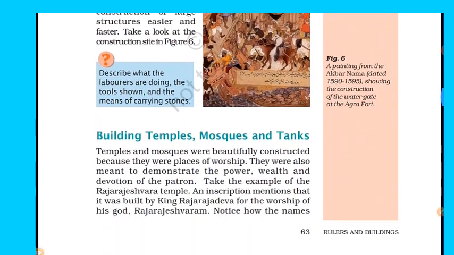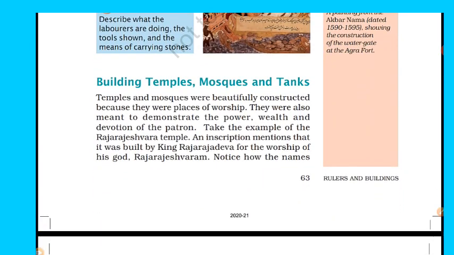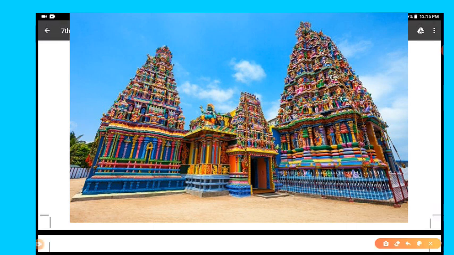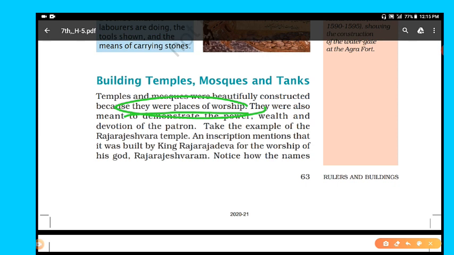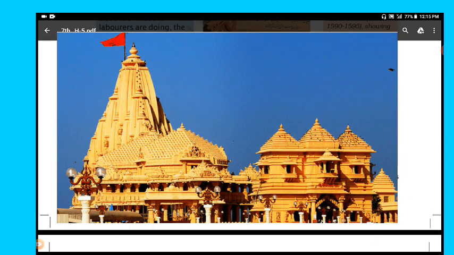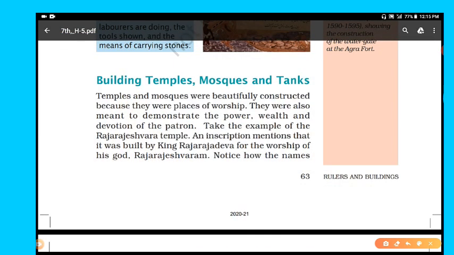So dear students, now let's start the next topic of this chapter: building temples, mosques and tanks. See, temples and mosques were beautifully constructed because they were places of worship. The temples were the places where people used to go to worship their god. Today also, you can see, they were also meant to demonstrate the power, wealth and devotion of the patron. It means contemporary kings used to show their power, wealth and devotion.